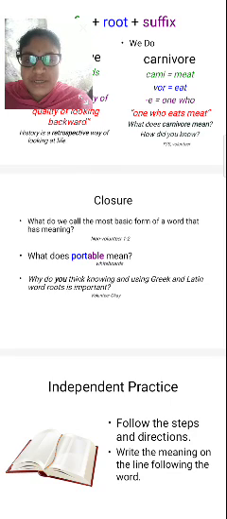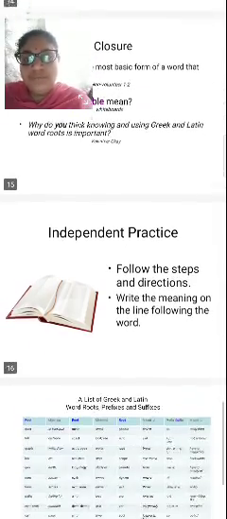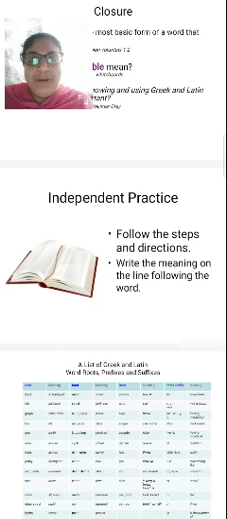What does portable mean? Portable means whiteboard. Why do you think knowing and using Greek and Latin word roots is important? Tell me. Yes. Now, independent practice.